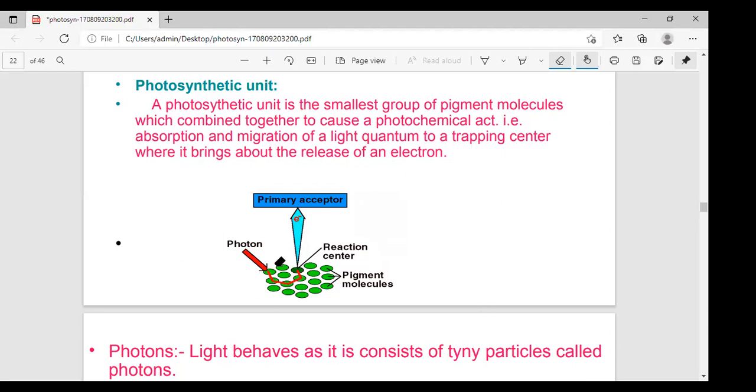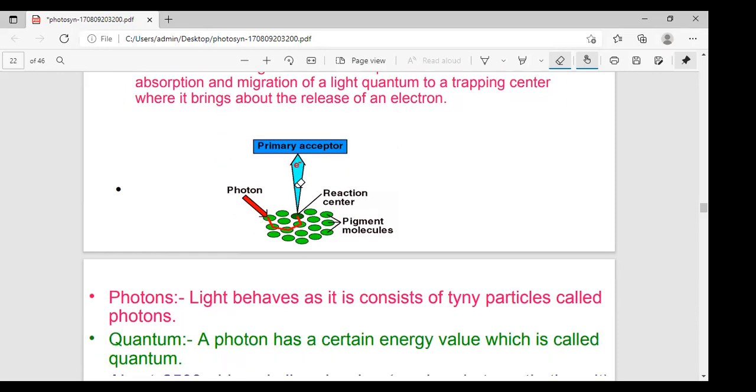In this photosynthetic unit, the smallest group of pigment molecules combine together for the photochemical act, that is the absorption and migration of a light quantum, and the trapping center brings about the release of electrons. This is the antenna, this is the reaction center, and above is the acceptor center. This is a basic one.